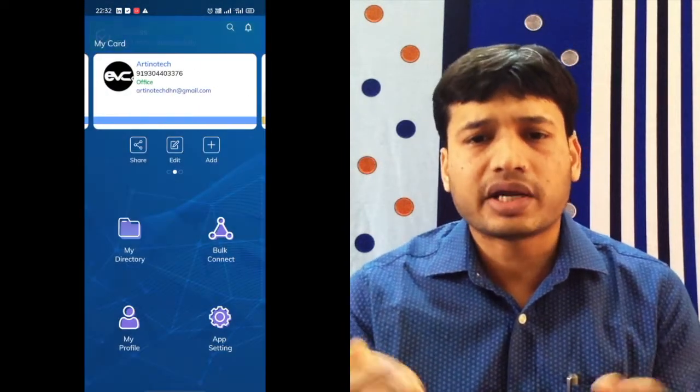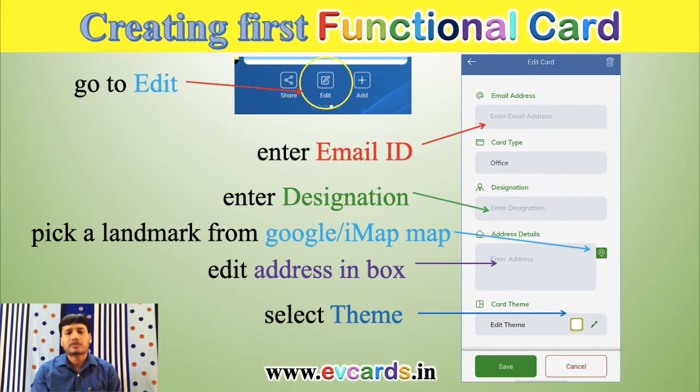If you want to add additional information, you can add it there. Otherwise, you can skip that. You can add it afterwards. So your visiting card is ready with your name and mobile number. Now you can add additional information. You can add your designation or your company name. You can add your email ID, if you have one. You can add your address there. You can pick the coordinates of any landmark which is nearby your area, and you can add it from there because that option is given there.